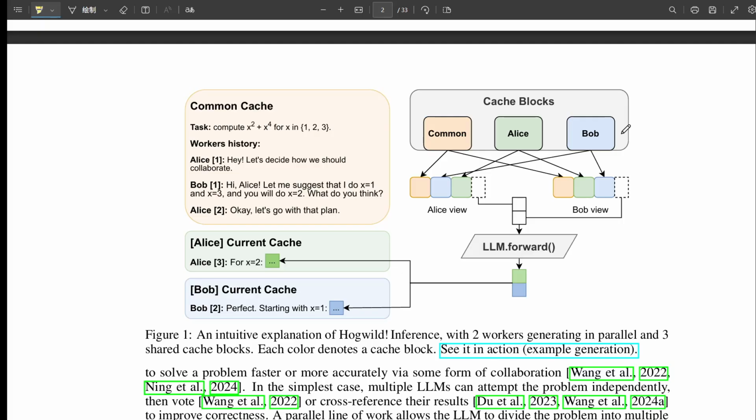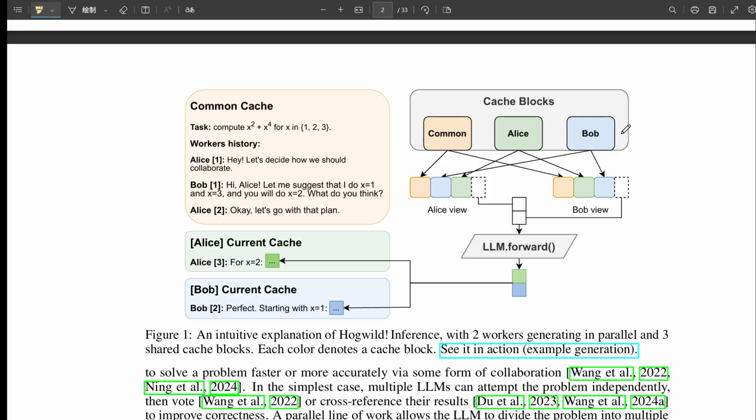The overhead for managing the shared cache and doing the rope query rotation seems pretty small compared to the massive win from parallel generation. That makes it incredibly practical. Absolutely. And this speed up seemed to hold across different model families and different types of problems, math, coding, physics. They did mention smaller models were sometimes less stable, suggesting you need a certain level of reasoning capability for this zero-shot collaboration to really click.